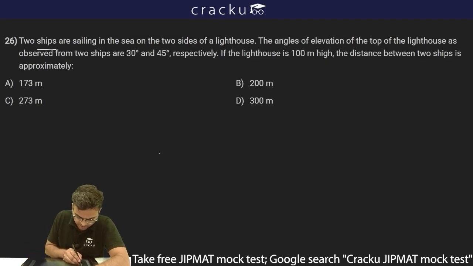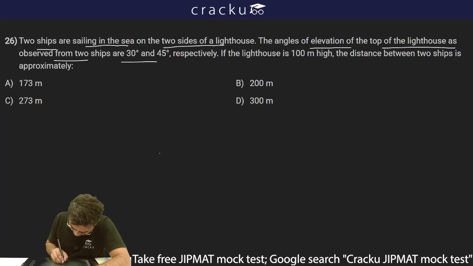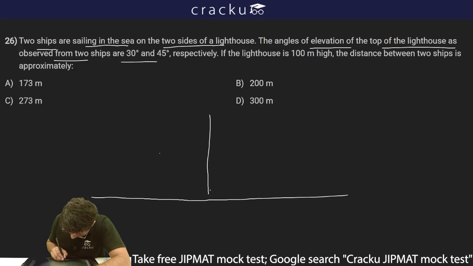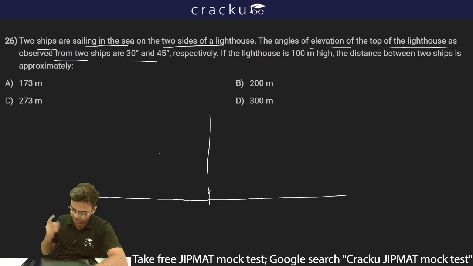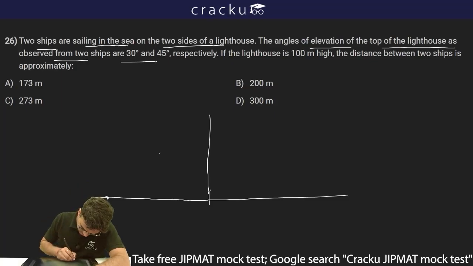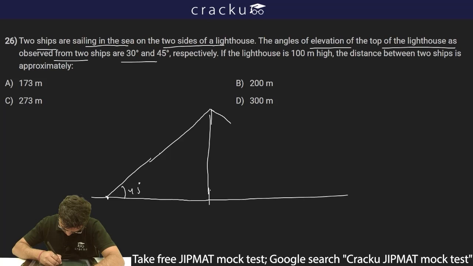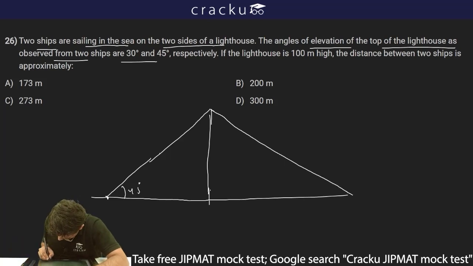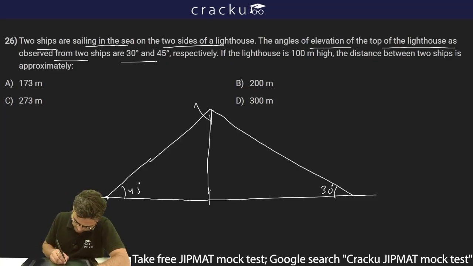Next question is saying two ships are sailing in the sea on the two sides of a lighthouse. The angle of elevations of the top of the lighthouse as observed from two ships are 30 degree and 45 degree. So let's say this is my lighthouse. Now two ships are observing an angle of 30 degree and 45 degree as an angle of elevation. So from this point, there is an angle of elevation of 45 degrees. And from this point, there is an angle of elevation of 30 degrees.